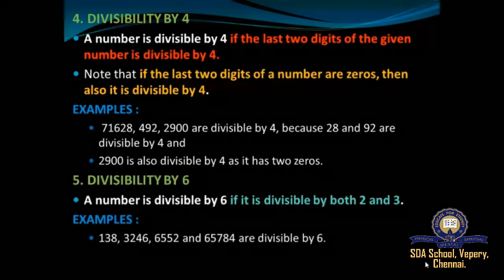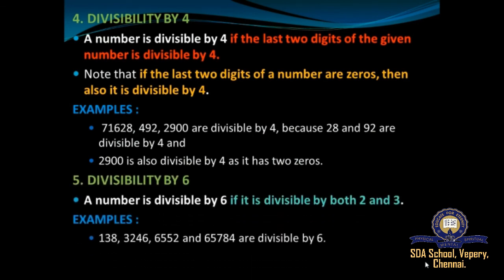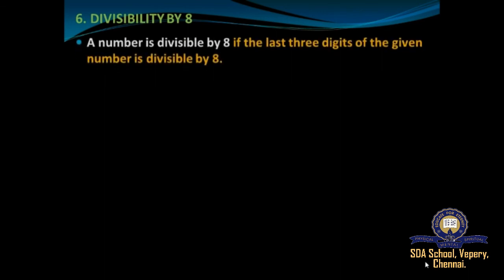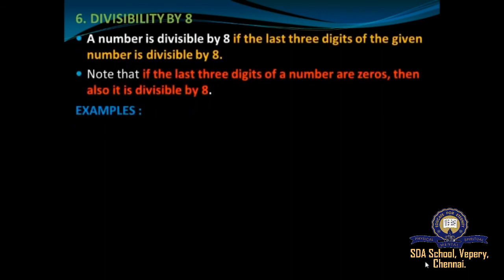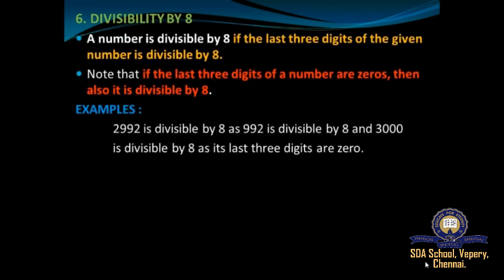And next we moved on to divisibility by 6. A number is said to be divisible by 6 if it is divisible by both 2 and 3. And next we moved on to divisibility by 8. A number is said to be divisible by 8 if the last three digits of the given number are divisible by 8, and if the last three digits of a number are also 0, then it is also said to be divisible by 8.